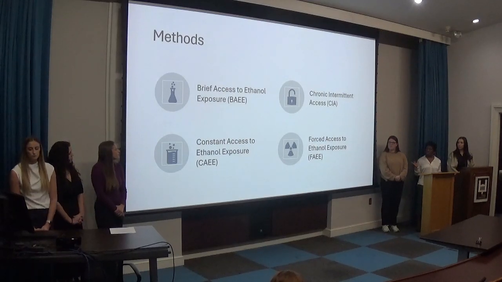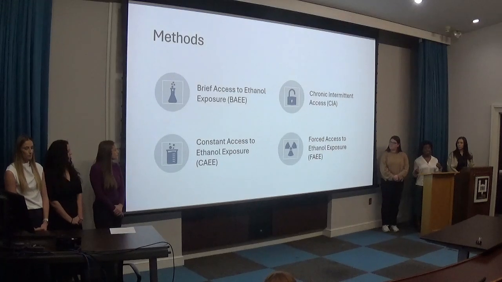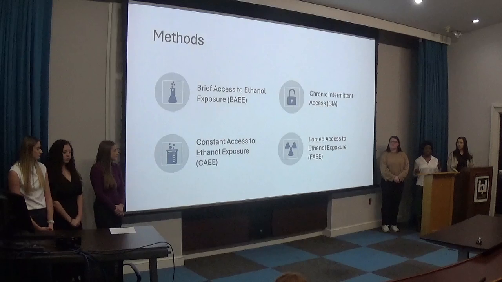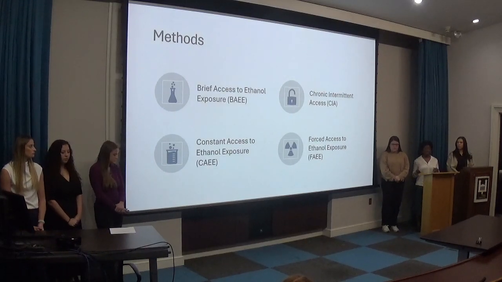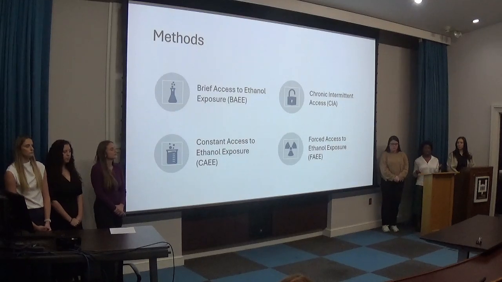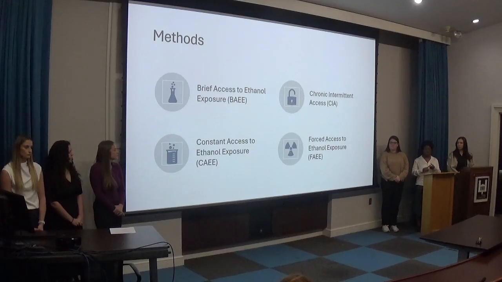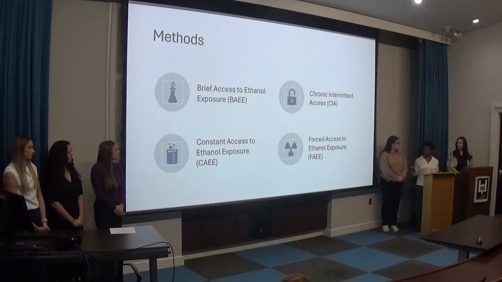The last group we looked at was the forced access to ethanol group, which we called the Bagg group. Unlike the previous 3 groups, this model was only exposed to ethanol for a total of 6 days. During the 6 days, they were weighed every day to ensure that they remained healthy, and then their bottles were weighed every day to measure consumption. Unlike the previous 3 groups, this group only had 1 bottle containing 5% ethanol. After their 6 days, they also underwent those post-tests.